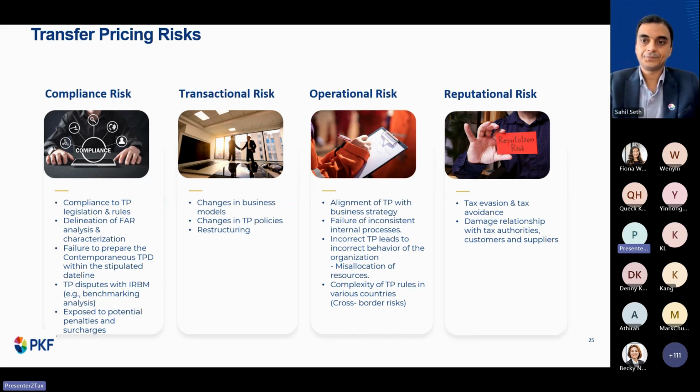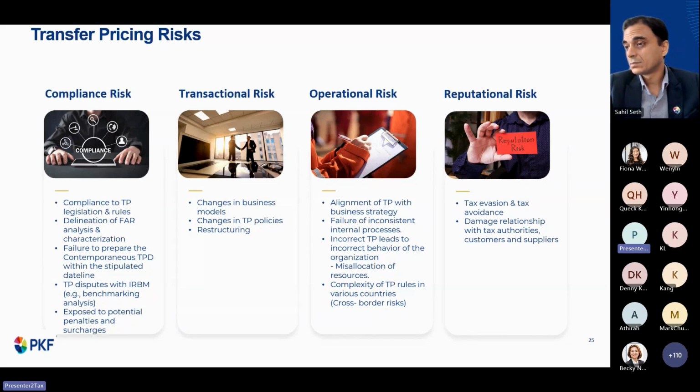In terms of transactional risk, we're looking at changes in the business model, changes in the transfer pricing policies, as well as restructuring. In terms of operational risk, we'll be looking at the alignment of transfer pricing with the business strategy, failure of inconsistent internal processes, and incorrect transfer pricing leading to incorrect behavior of the organization, resulting in misallocation of resources, and the complexity of TP rules in various countries with regard to cross-border risk.